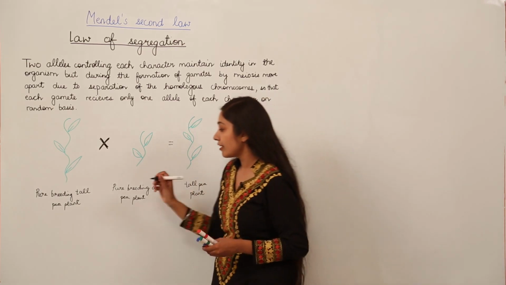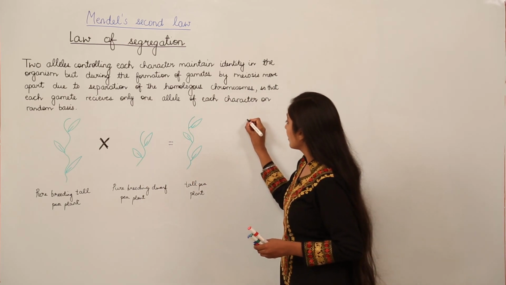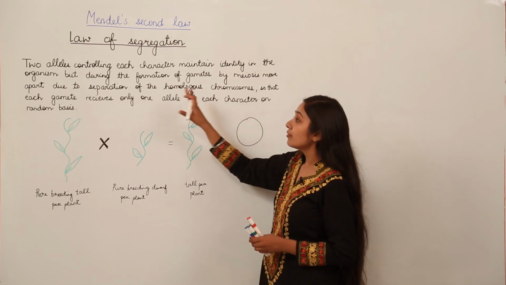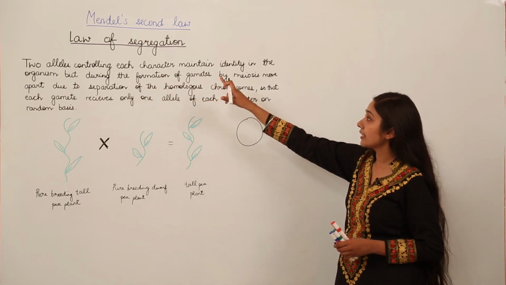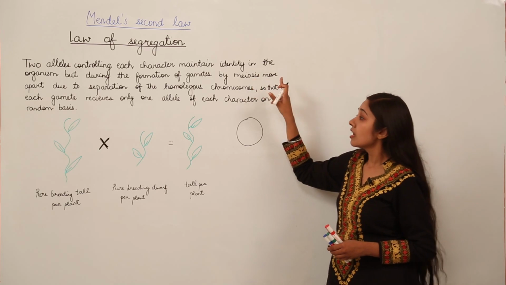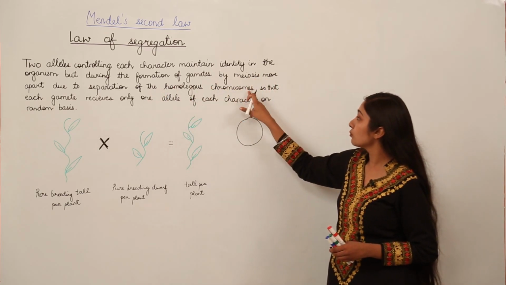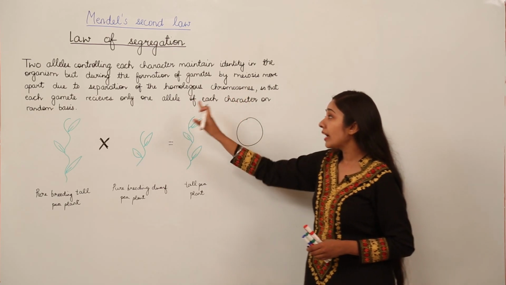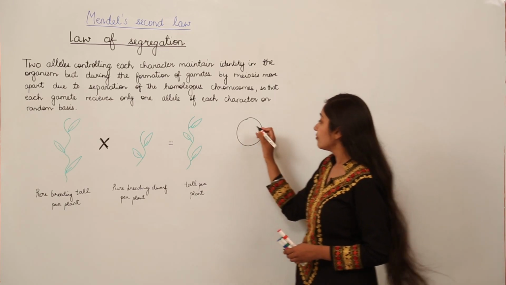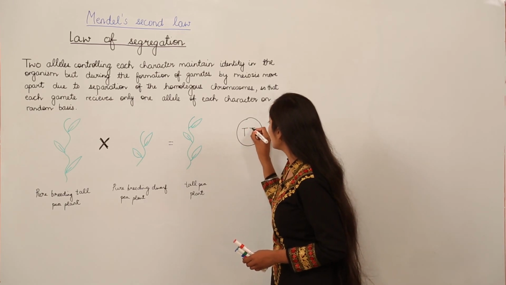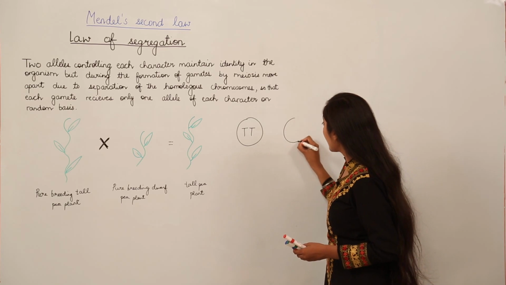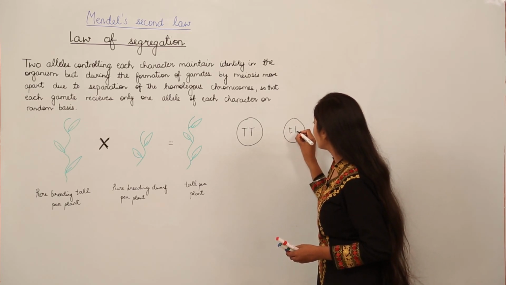He says that when we have gametes, we have a pair of alleles, two alleles controlling each character, which maintain identity in the organism, but during the formation of gametes by meiosis they move apart due to separation of the homologous chromosomes, so that each gamete receives only one allele of each character on a random basis. So before gamete formation, supposing this is for pure tall, these are the alleles for the pure tall pea plant, and here we have the pure dwarf pea plant.